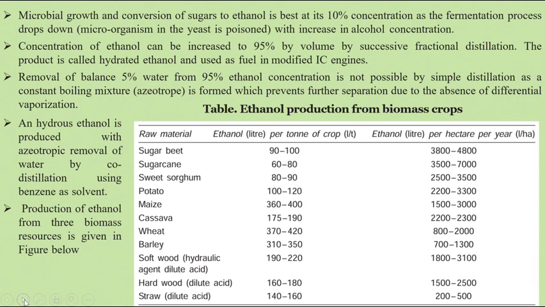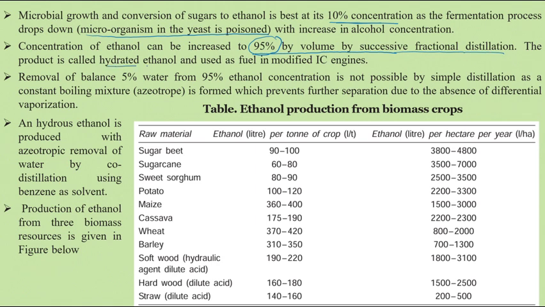Some content should be maintained here. A 10% concentration is maintained in the fermentation process, because some microorganisms in the yeast are poisoned. So we have to maintain the concentration at an optimal level for ethanol production. Concentrated ethanol can be increased to 95% volume by successive fractional distillation. After the fermentation process, the ethanol concentration is moved to 95% volume with fractional distillation.